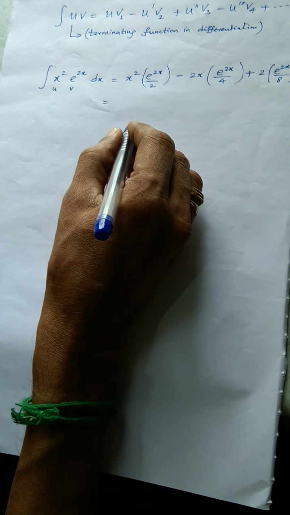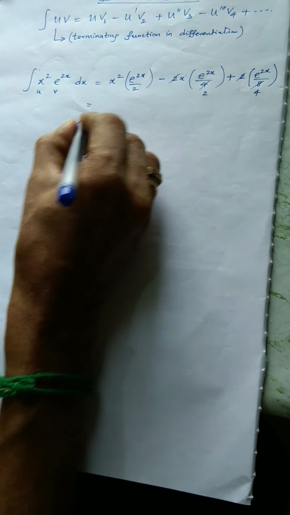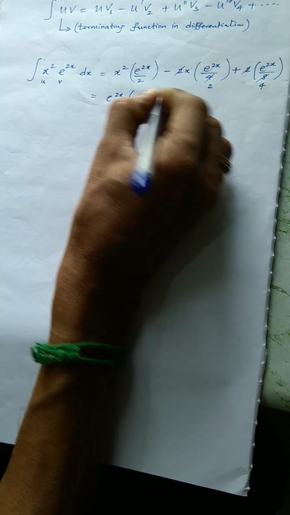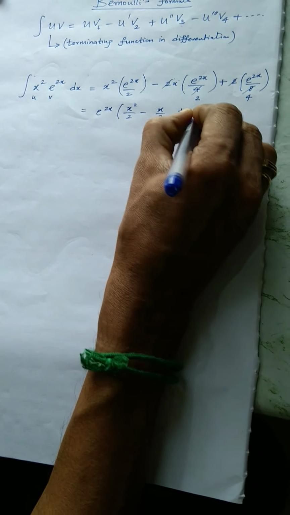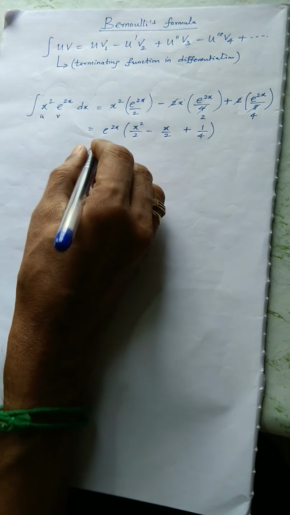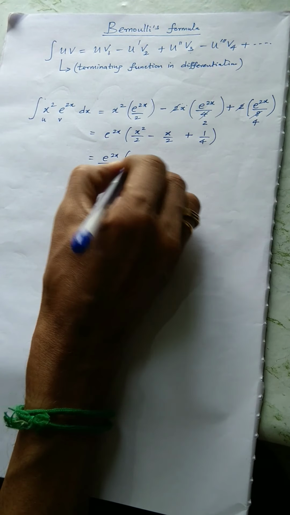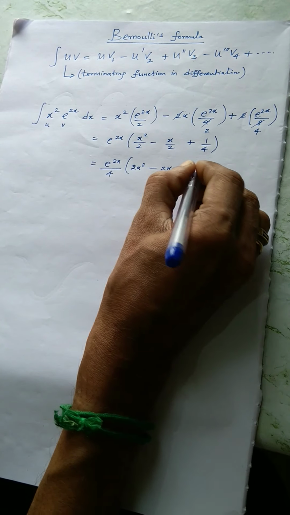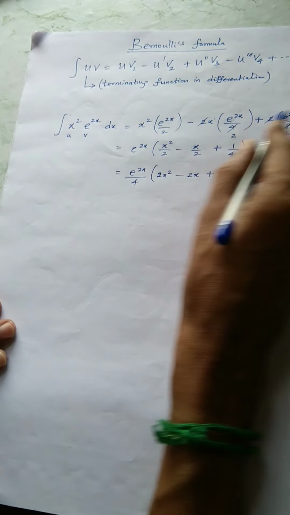Now I am going to simplify. I can cancel out these two. I am going to write the common e power 2x, e power 2x common, x square by 2 minus x by 2 plus 1 by 4, or otherwise you can take LCM if you want. Okay, e power 2x divided by 4 is 2x square minus 2x plus 1. So that is the integral value of this. So what we expect is a single line, more than sufficient.